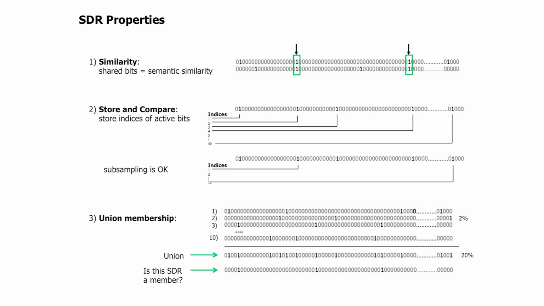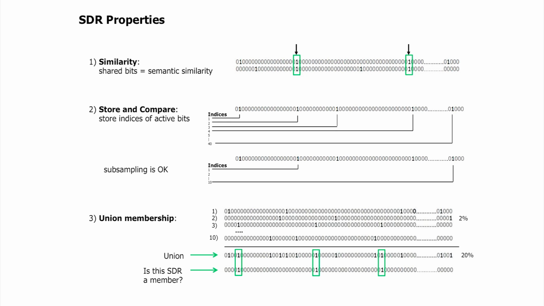I can say, here's a new sparse distributed representation. Is it one of the original 10? Given the union and a new one, is it one of the original 10? And the answer is, I can do that, very reliably. All I have to do is check whether the ones in the new pattern are in the ones in the union. If they are, then that's good. You might say that could be an error. I could match up one bit from one of those 10, and another bit from another of those 10, and so on. But this is astronomically unlikely to happen. A little bit of math shows you that. So this is a good thing.